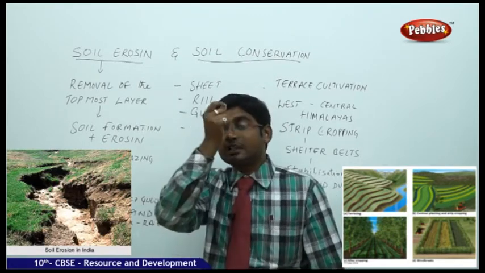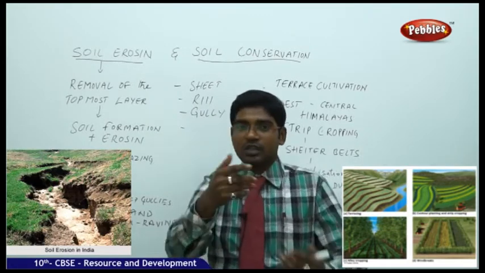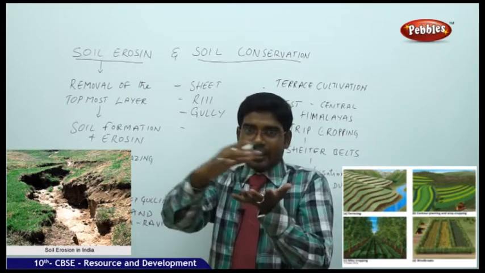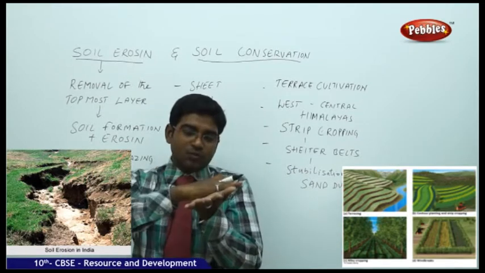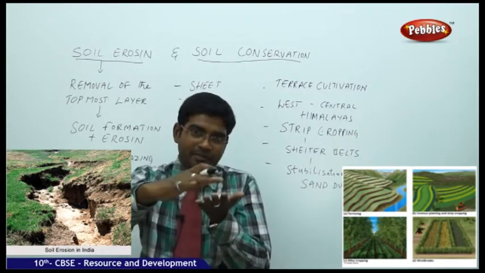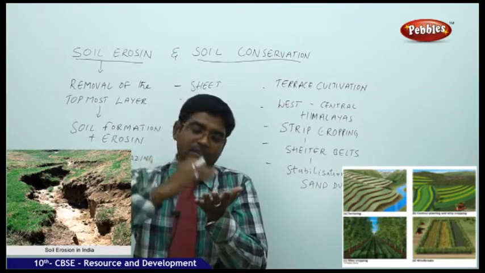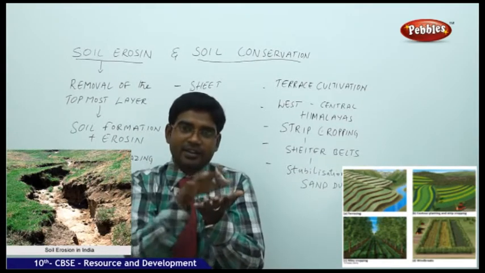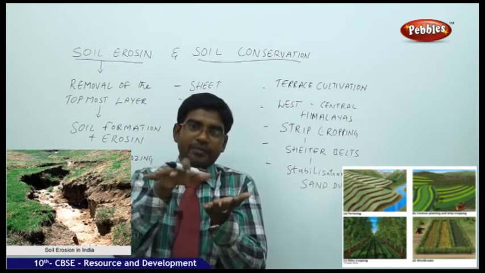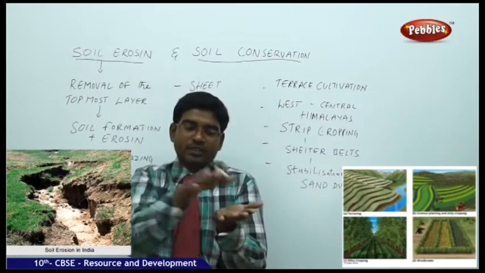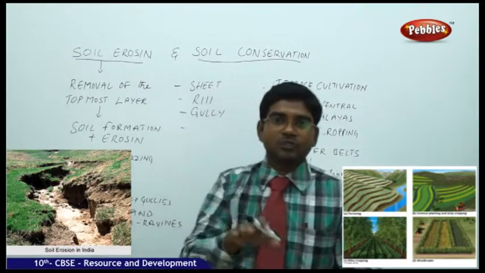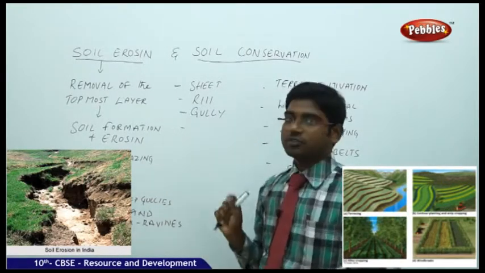How can overgrazing result in soil erosion? We all know that grass grows on the land. Daily you are eating the grass, which makes the land dry, as it gets direct sun rays daily. Once it gets very dry, when it comes in contact with rainwater or wind, the topmost layer is carried away. That's why overgrazing results in soil erosion.